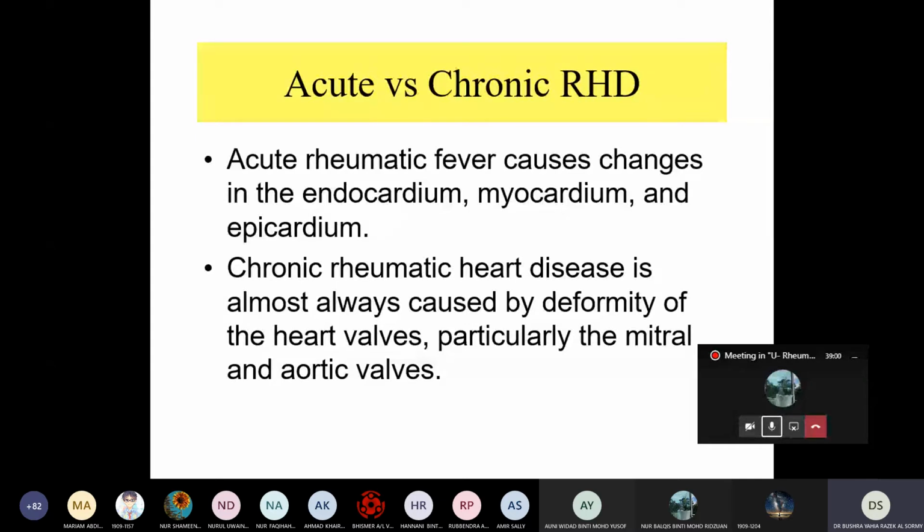In the heart, pericardium, no deformity, and also in the myocardium. The one that has deformity is the valve, the endocardium, which will be affected and causes chronic rheumatic heart disease.